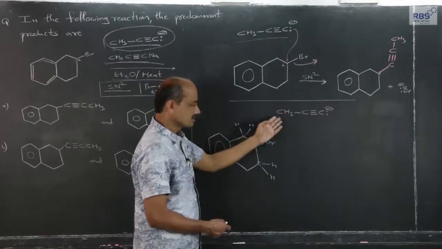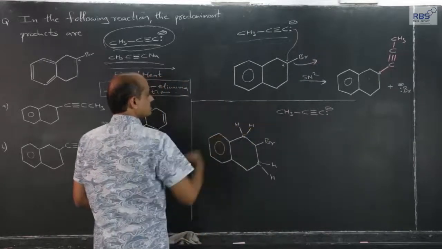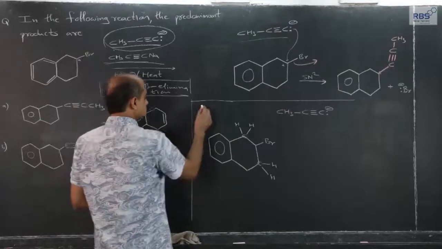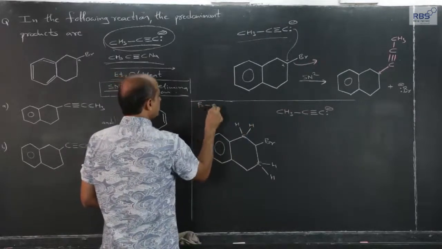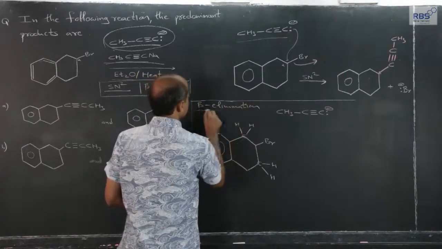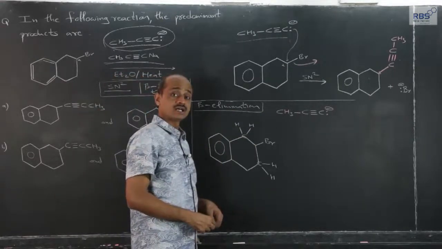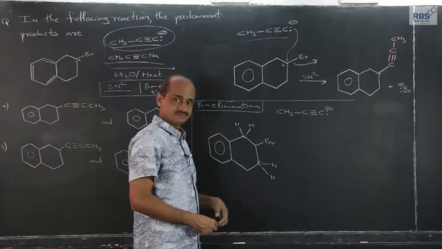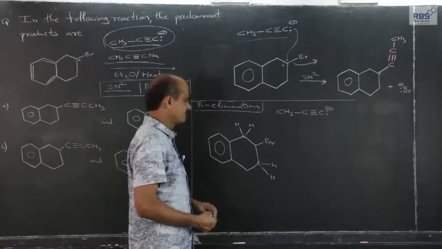Now, this has a second role. This strong nucleophile will also take part in what we call beta elimination. Action of alcoholic KOH on alkyl halide giving alkene. In our routine notes and textbooks, it is the same thing.